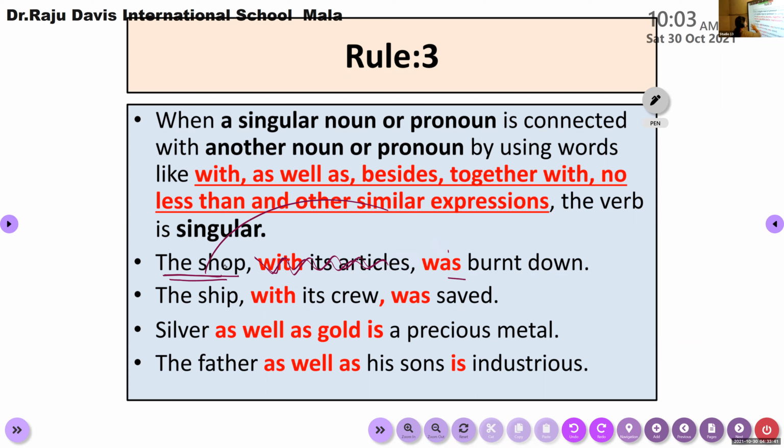At the same time, if these commas are absent, but still you find "as well as," "besides," "together with," "no less than," and all these words in your sentence, this is the easy method. You can just remove the words starting from these expressions until the word near the verb. Once we remove these words up to the verb, just think about the subject. If the subject is singular, use a singular verb. If the subject is plural, then you can use only a plural verb. Okay, am I clear? Yes. Am I clear? This is an easy method.